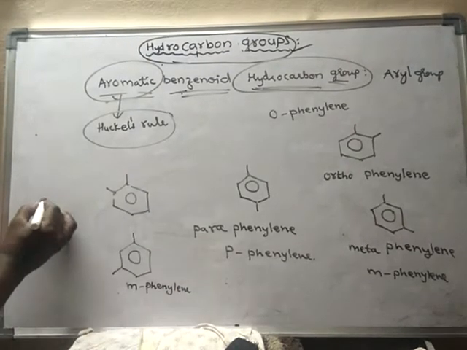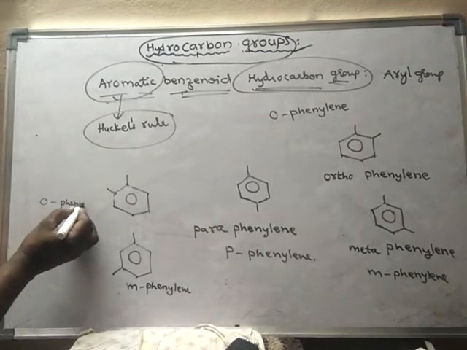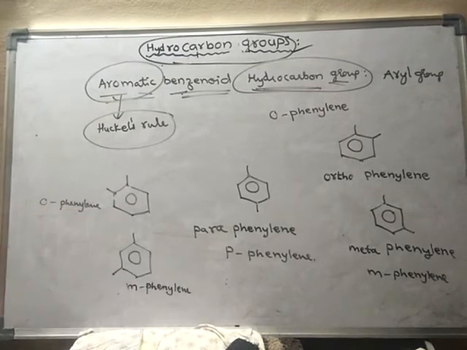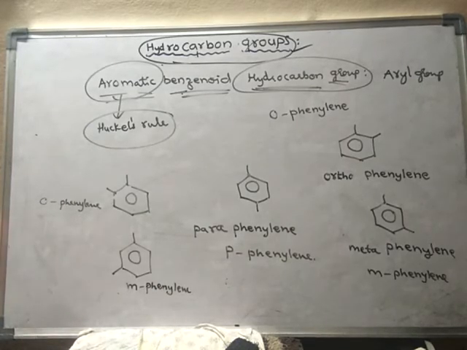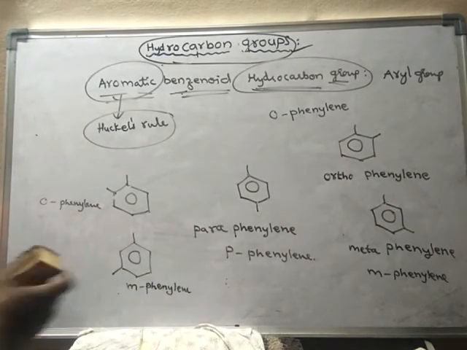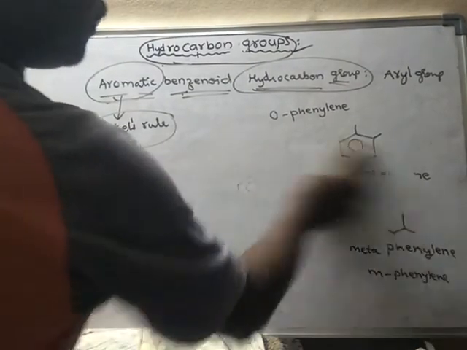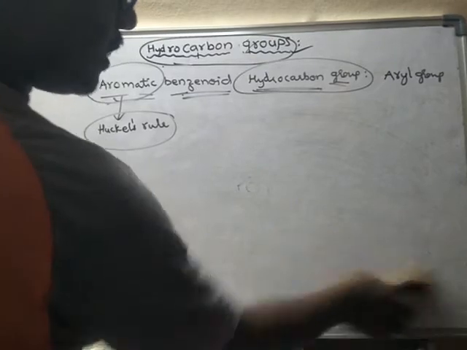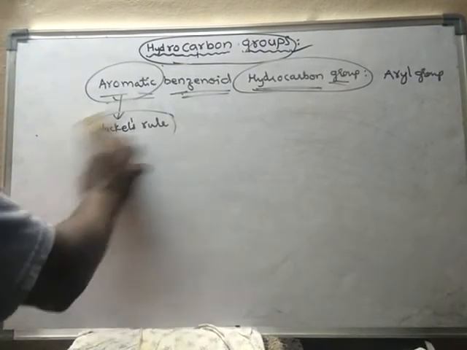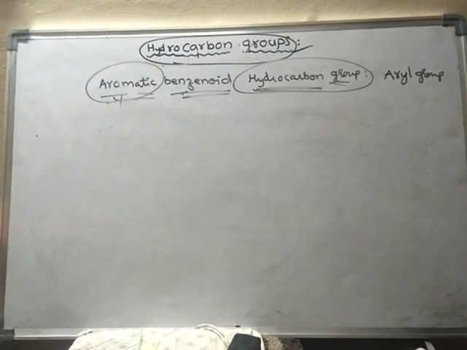This is orthophenylene. So these are some of the examples, and we will learn some more examples. All these examples we have to practice.